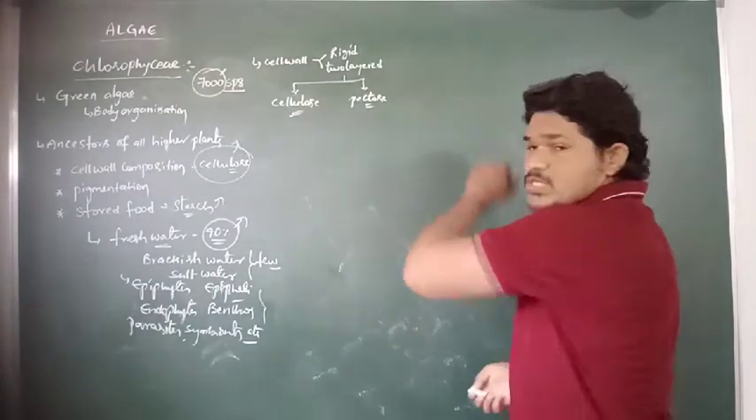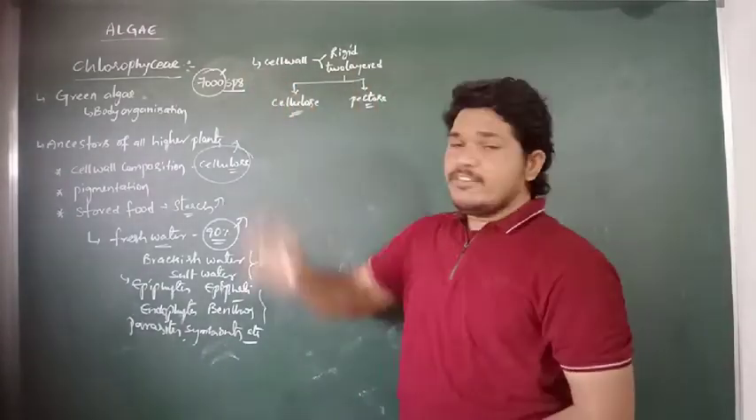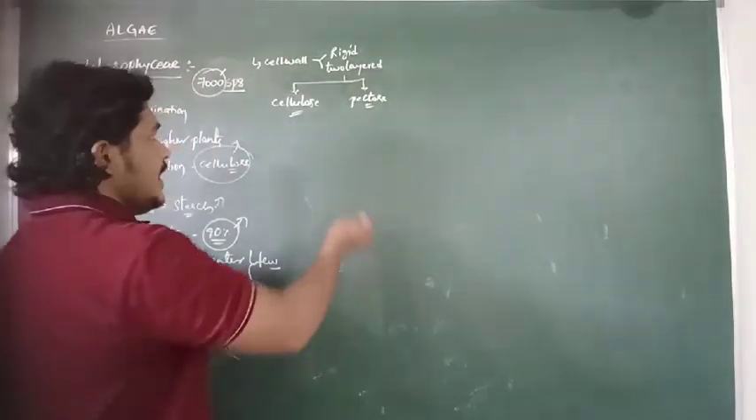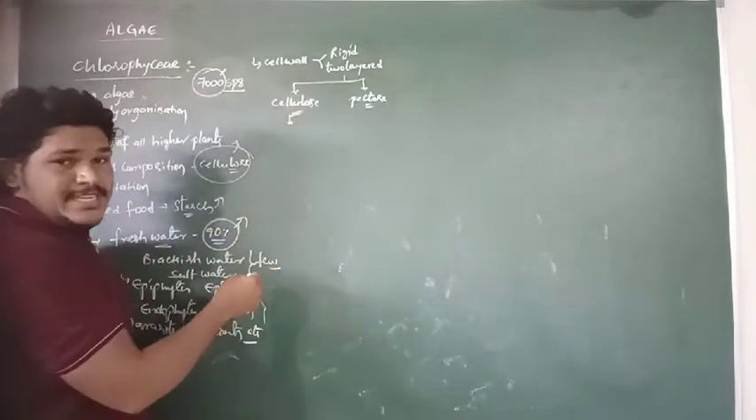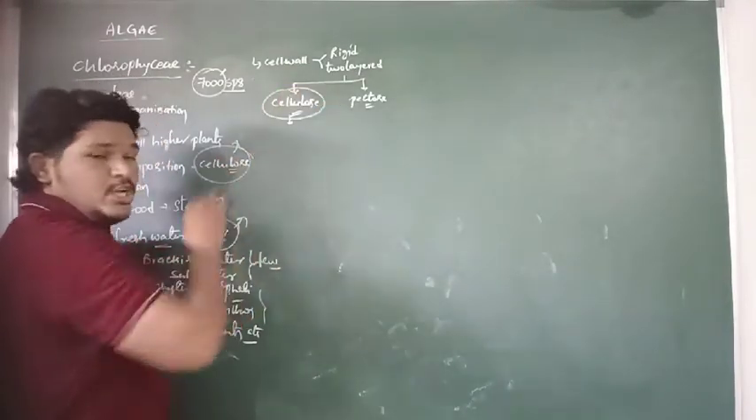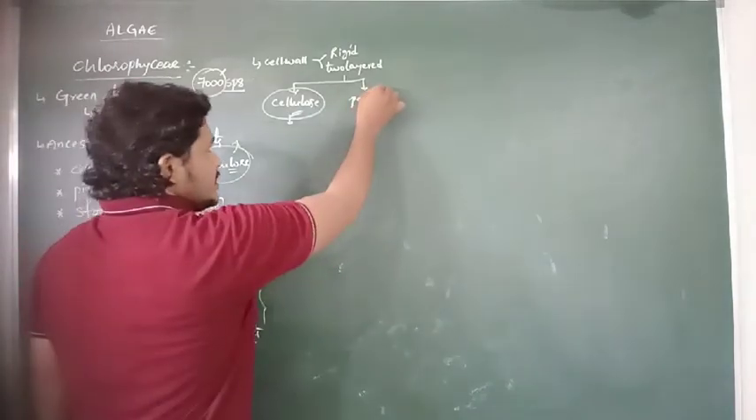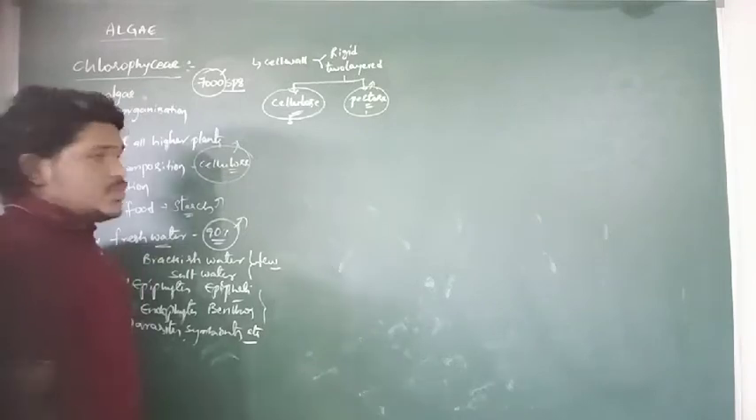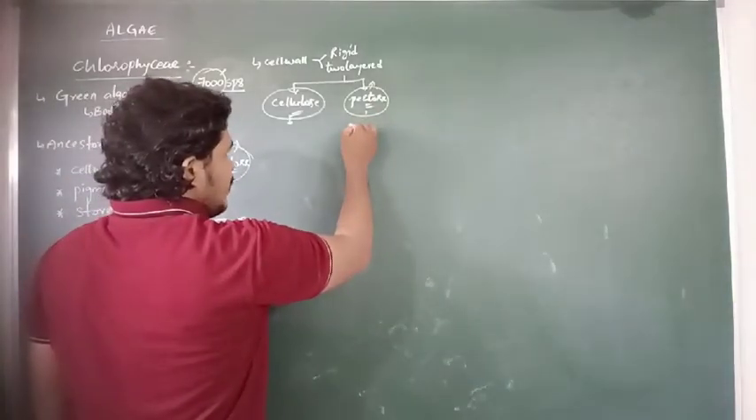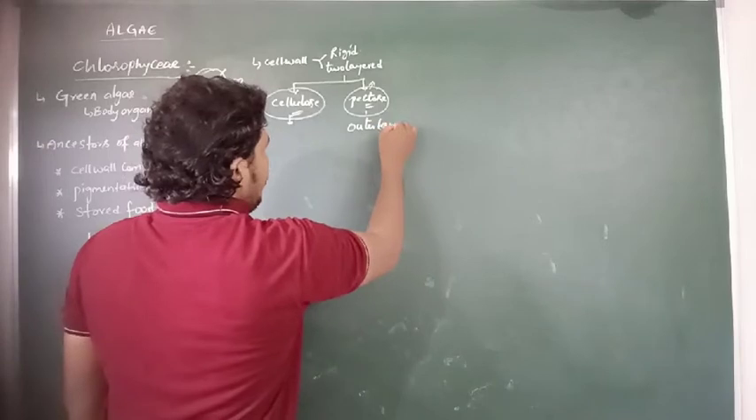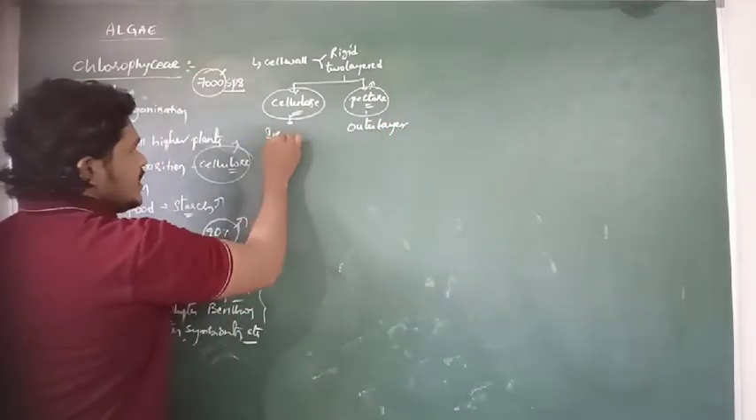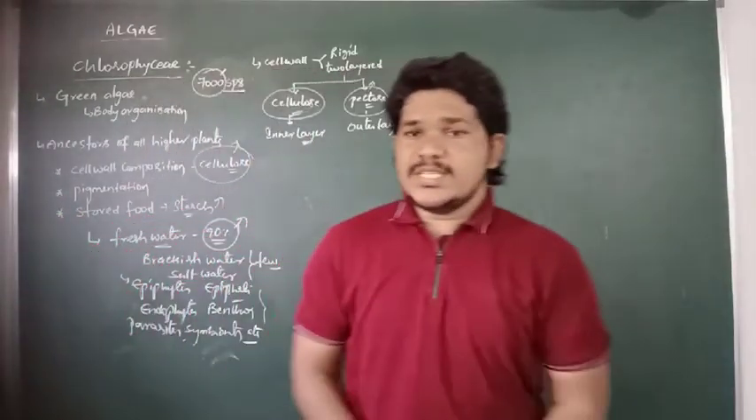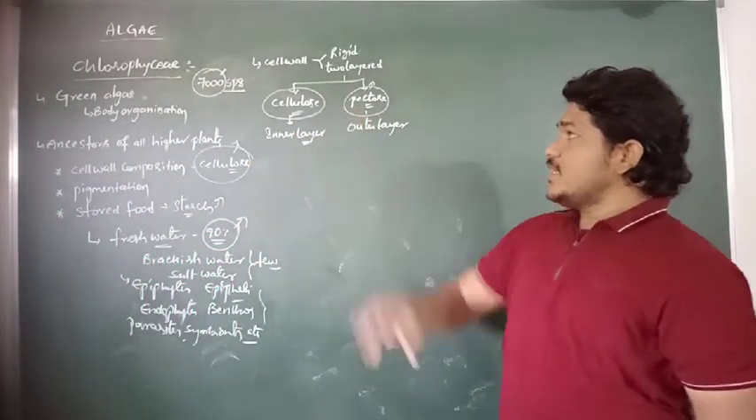So these are the two components which are present in the cell wall of Chlorophyceae. Here, particularly, the inner layer of the cell wall of Chlorophyceae is made up of cellulose, but the outer layer of the cell wall is made up of pectose or pectin. So these are the two components which are present in the cell wall.